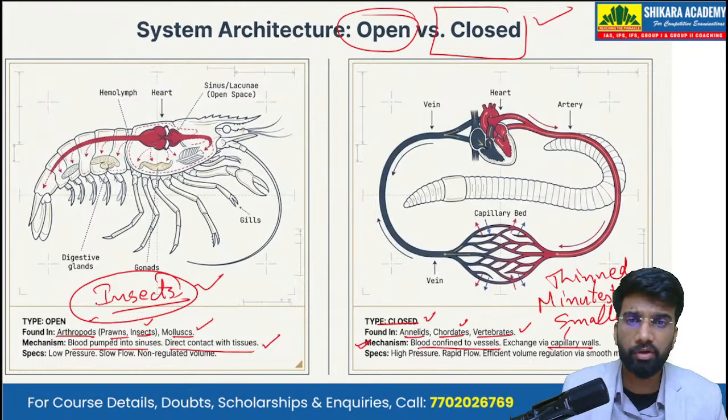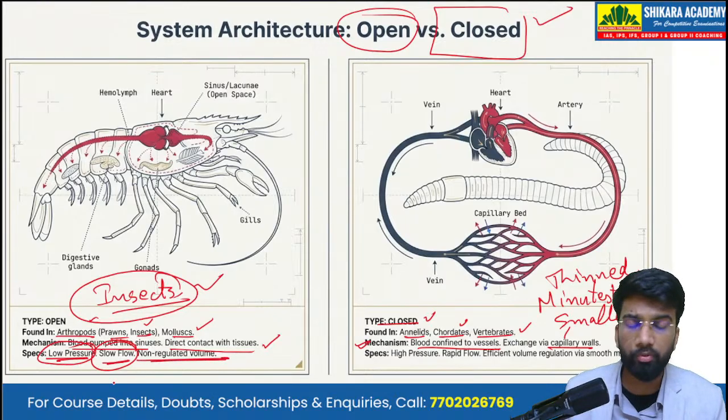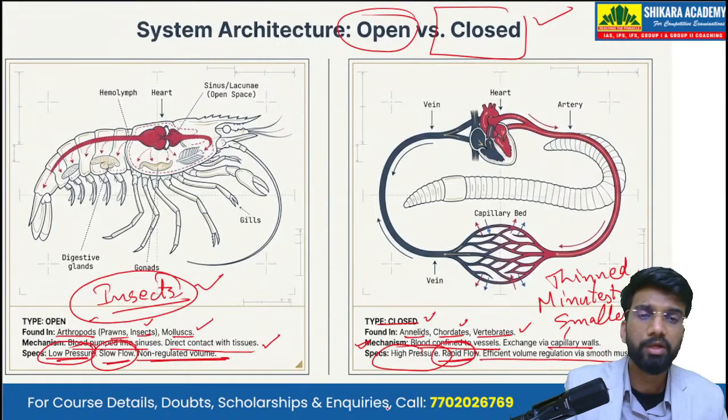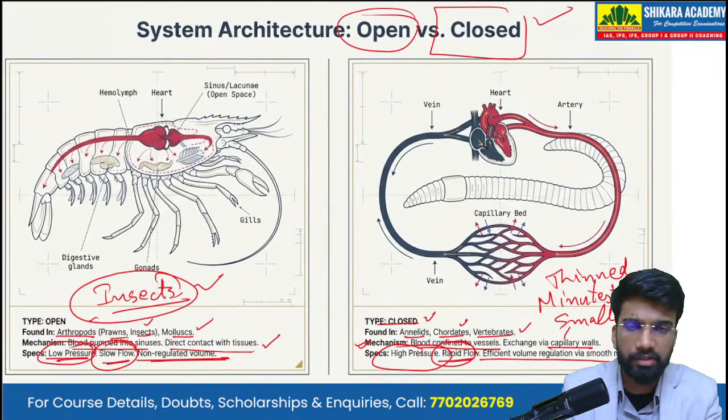Now, looking at the further points of difference between the open circulatory system and closed circulatory system. The open circulatory system has low pressure. The flow of blood is slow, and the volume is non-regulated. On the other hand, in the closed circulatory system, we have high pressure. Because of this high pressure, we have rapid flow of blood in the vessels, as well as efficient volume regulation via the smooth muscles, the smooth muscles that are there in the blood vessels, as well as inside the heart.